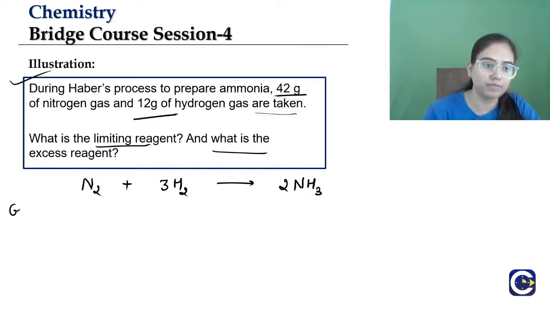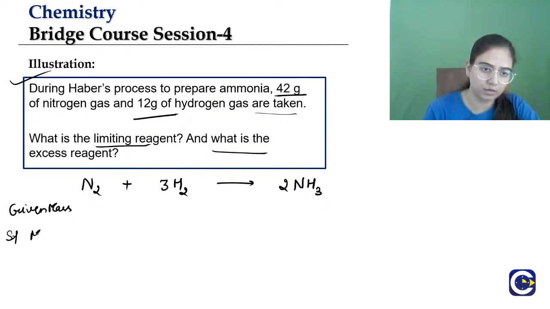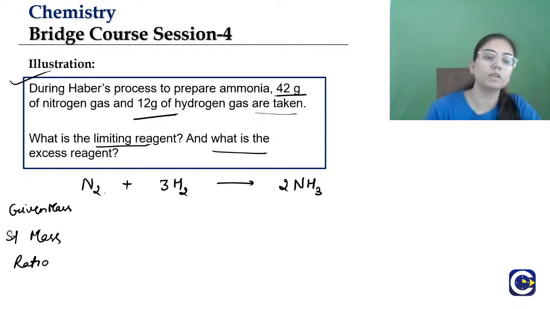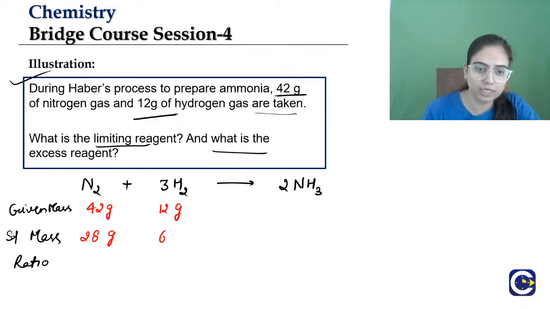So see what we have been given. First of all we will find the given mass. Given mass for nitrogen is 42 gram. Let me change the color of the pen. Stoichiometric mass also we will find, and then we will see the ratio. So given: 42 gram nitrogen, 12 gram of hydrogen. Now stoichiometric mass is, for nitrogen it's 28 gram, for hydrogen it's 6 gram.